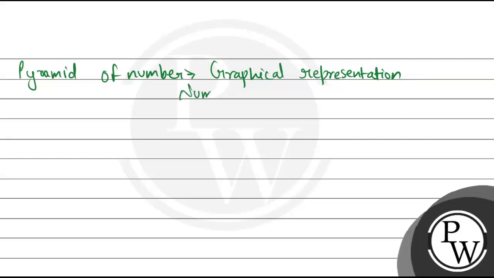So we can write number of individuals in that particular population or in that particular trophic level per unit area.